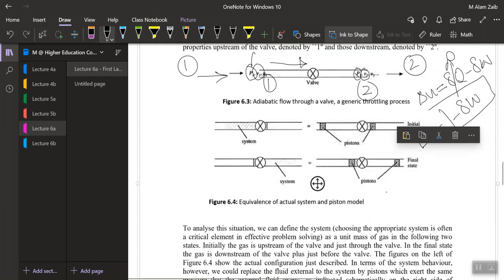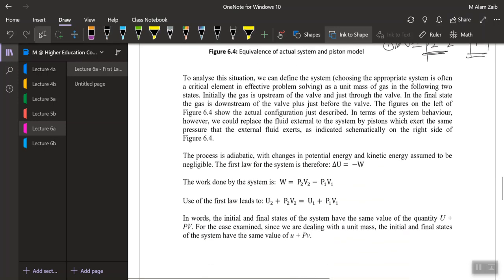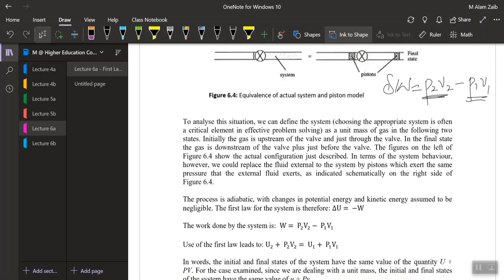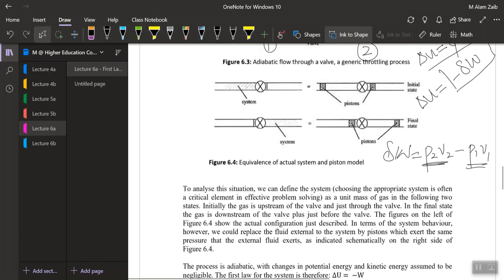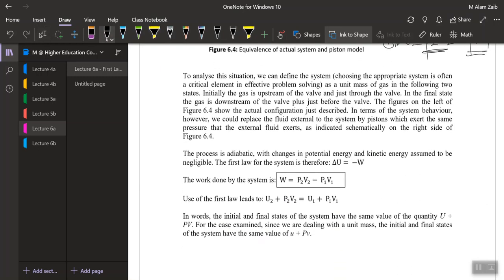The work done W would be equal to P2 V2 minus P1 V1. That means the pressure at the final multiplied by the volume at the final, minus the pressure at the initial and the volume at the initial. So that is what we define as the flow work. Now moving back to the equation which is somewhere here.